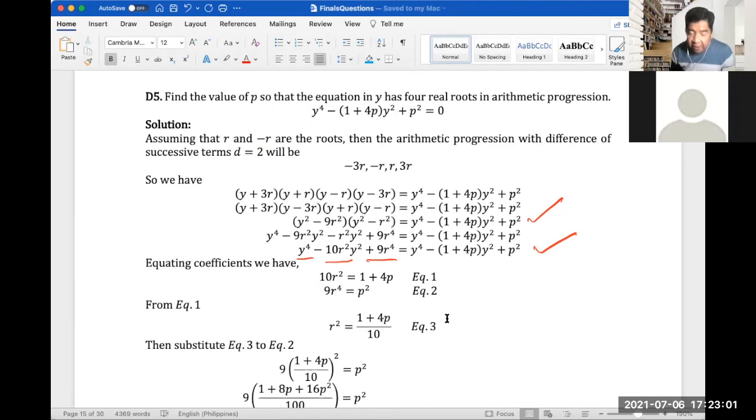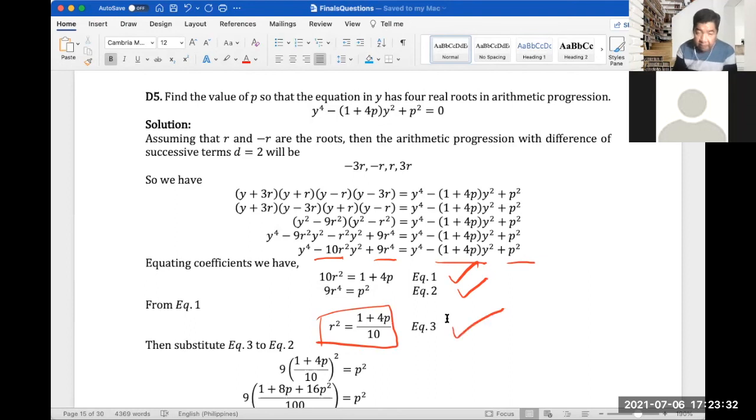1 plus 4p, right? Since these are both negative, we just cancel out the negative. So 10r squared equals 1 plus 4p, and then 9r to the fourth is equal to p squared. So that's equation 1 and 2. So from equation 1, if we move 10 to the right hand side, we have r squared is equal to 1 plus 4p over 10. That's equation 3.